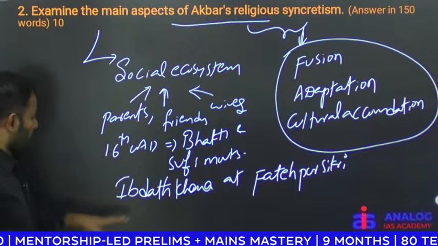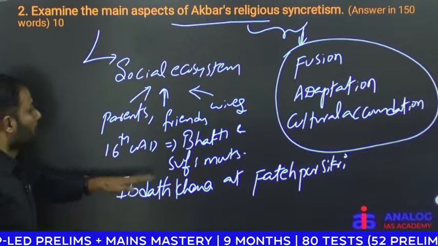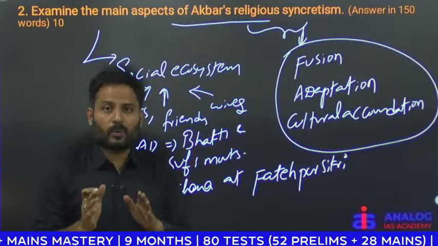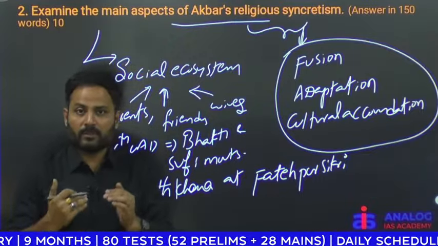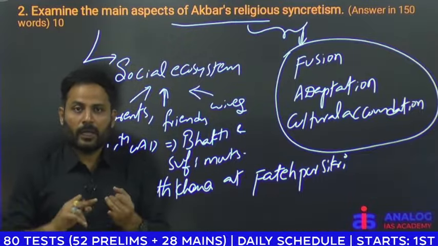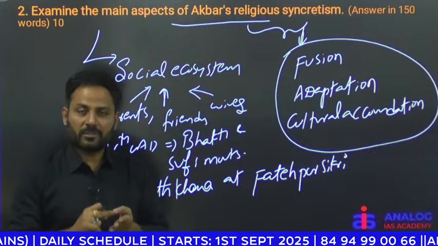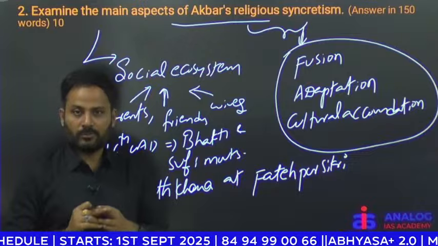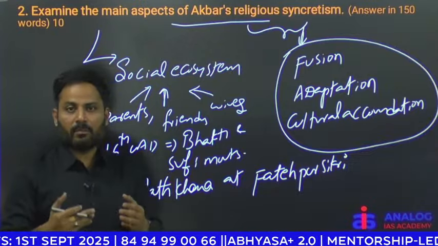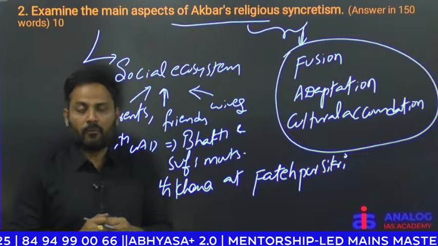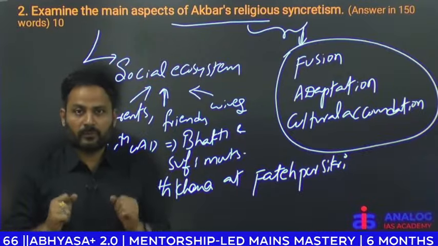At this Ibadat Khana, religious discussions took place. Initially, Muslims were invited. Later, Hindus, Zoroastrians, Jains, and Christian representatives were allowed. With these discussions, Akbar came to know about various faiths and their philosophies.